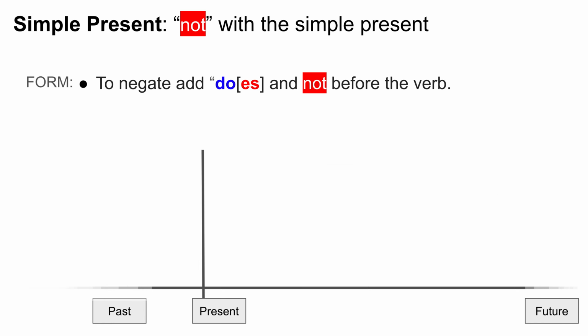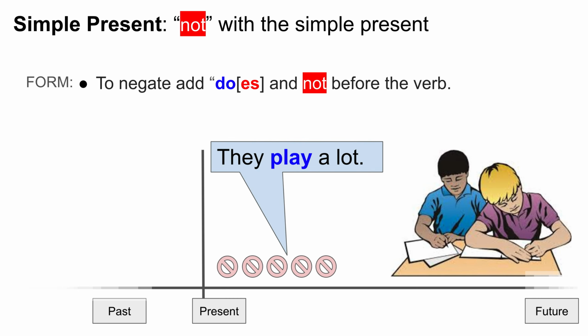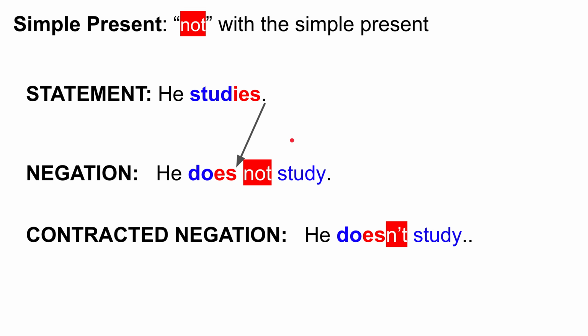Let's look at another example now. Okay, so here are these two kids. They play. Do they play a lot? Does it look like they play? No, it doesn't look like they play. So we're going to need to change this. We need to negate this. We need to add do and not to this. So what are we going to do? They play a lot. They do not play a lot. And again, the verb play doesn't have es or s, so there's nothing to move to the do auxiliary. Okay, let's move on now.